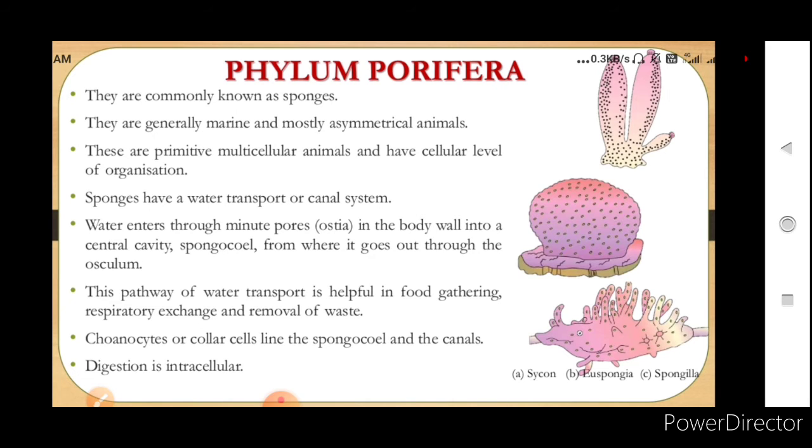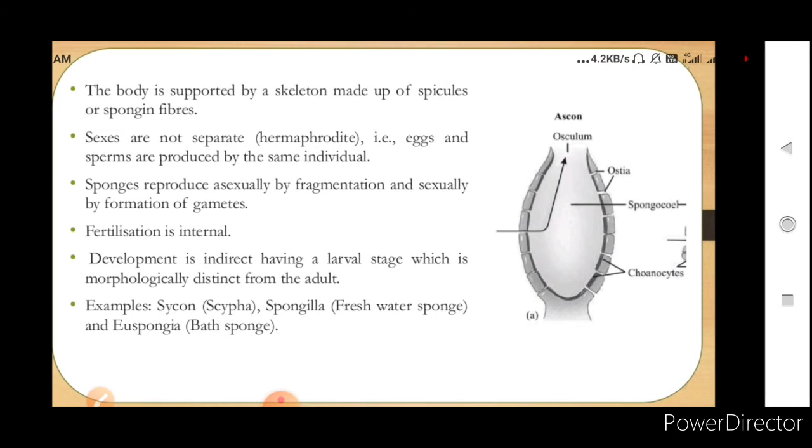Water will enter through minute pores, which are the ostia, in the body wall, and then the water will be in the spongocoel, where food gathering, respiratory exchange and removal of waste will occur, and then it will go out through the osculum. The choanocytes, the collar cells, line the spongocoel or the canal. Digestion is intracellular. The body is supported by a skeleton which is made up of spicules.